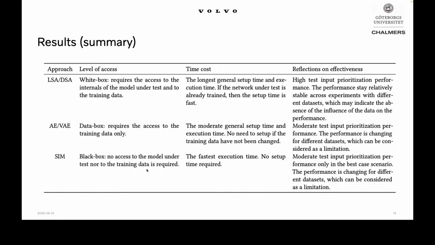And if you don't have training data either, but if you do have training data, probably the autoencoder can also be used. So the black box technique has the fastest execution time and no need for setup time, but the performance is also moderate, so it's worse than the white box technique. And white box, obviously, is better because we have more information. We have information from the network.